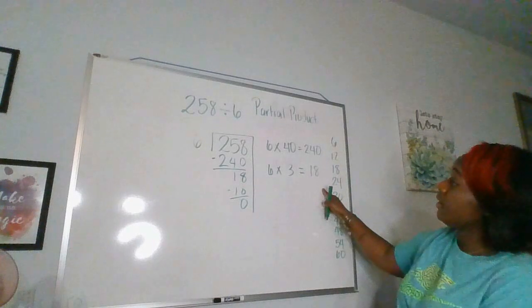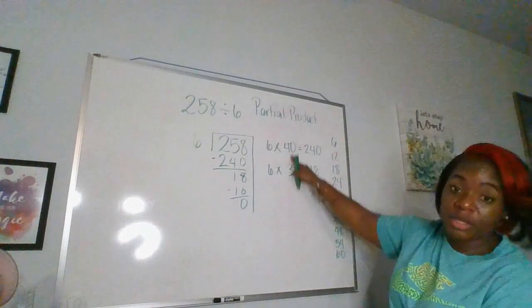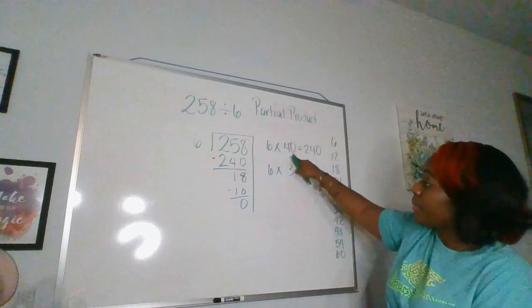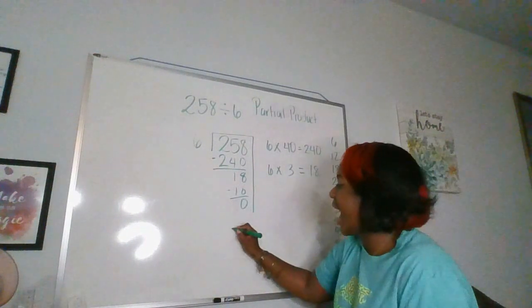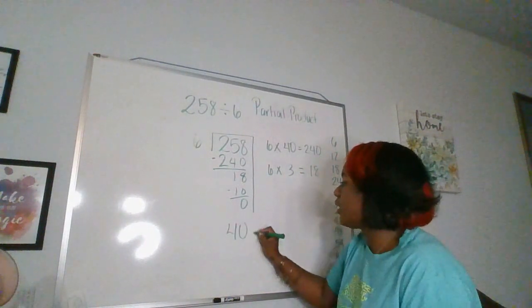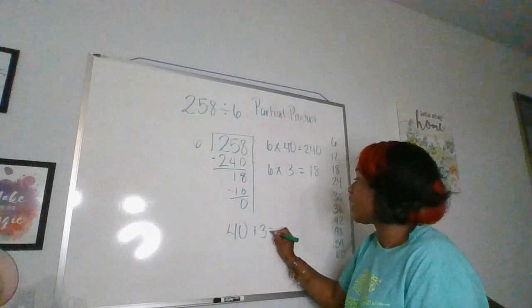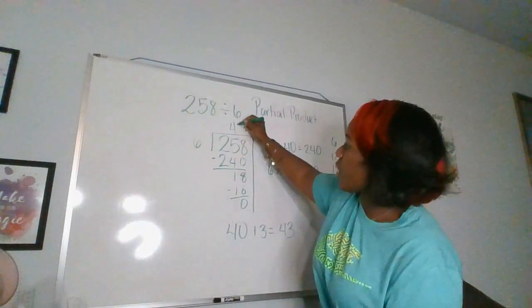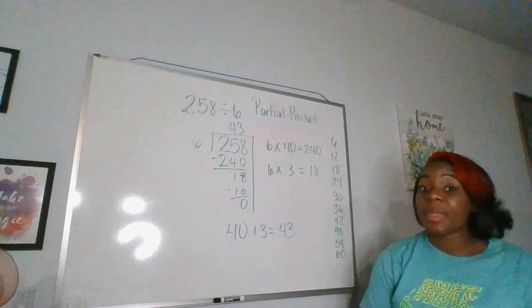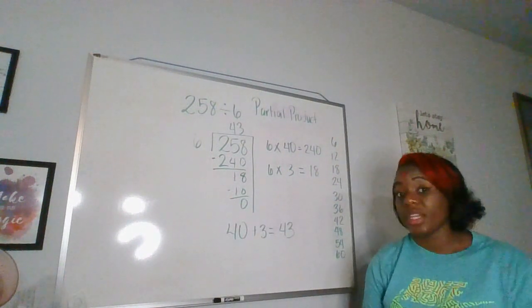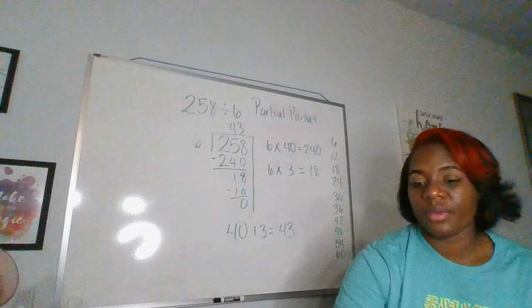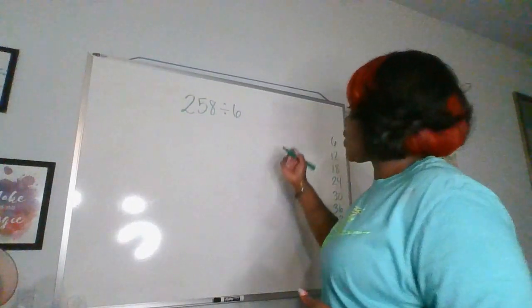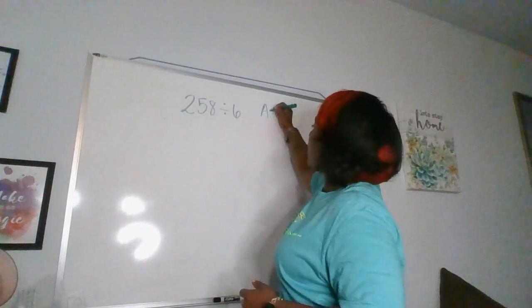Then you take your numbers that you multiplied by. We multiplied by 40 and 3, and then just add those together. So 40 plus 3 equals 43. So our answer would be 43, which is the same exact answer that we got when we did it using the standard algorithm. The next way that we'll learn is using the area model.